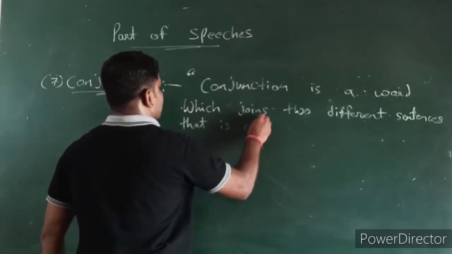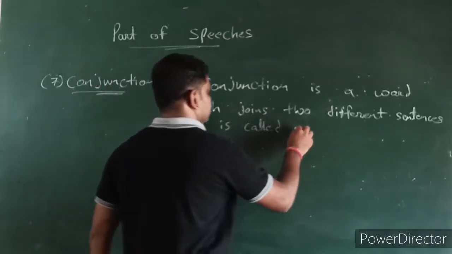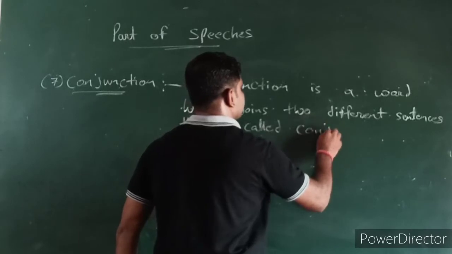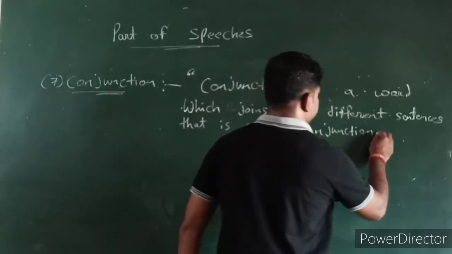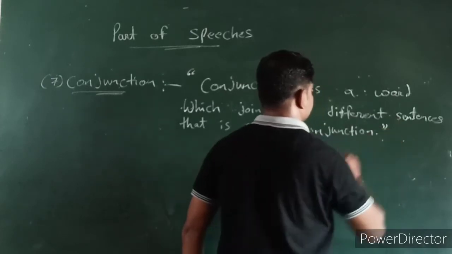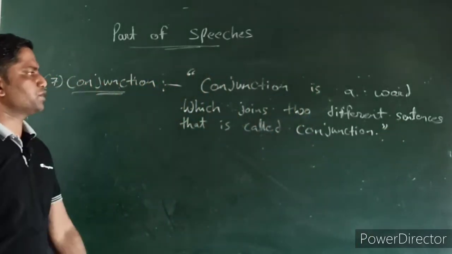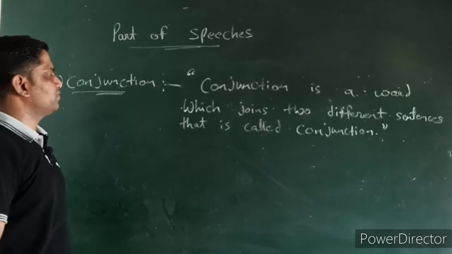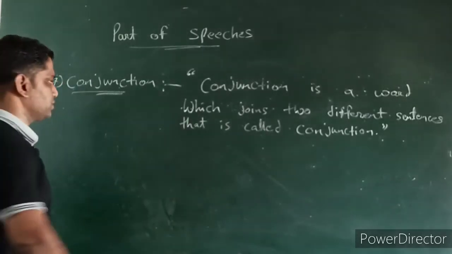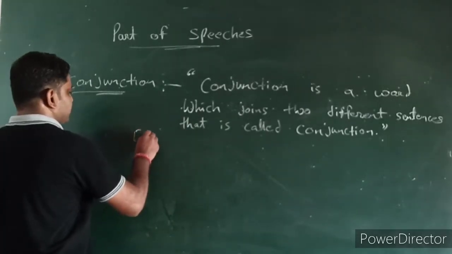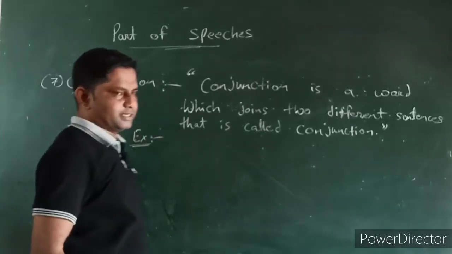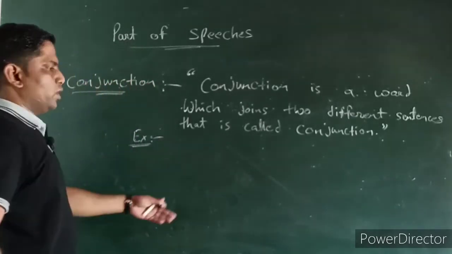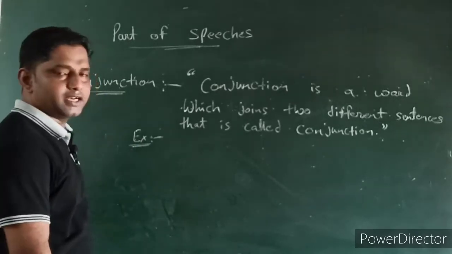That is called conjunction. Very simple. Conjunction is a word which joins two different sentences. Through examples we will see. In conjunctions also there are two categories: coordinating conjunctions and subordinating conjunctions.